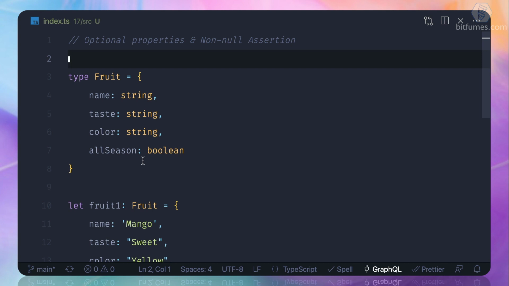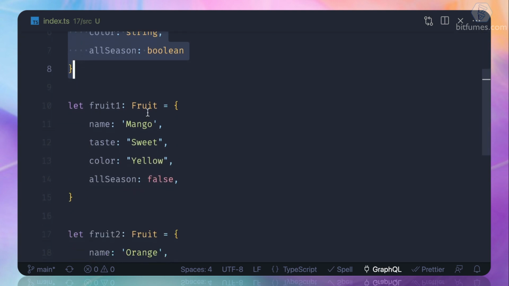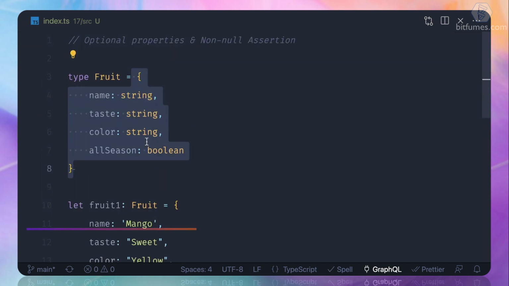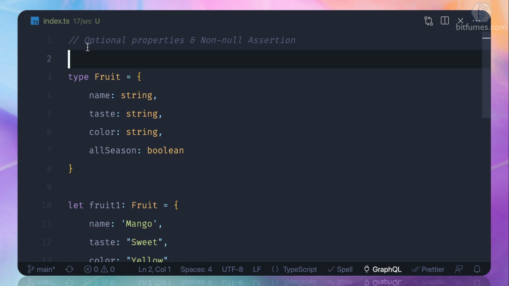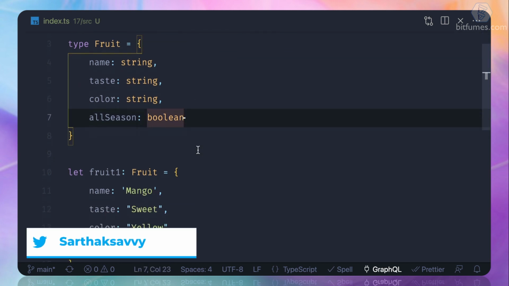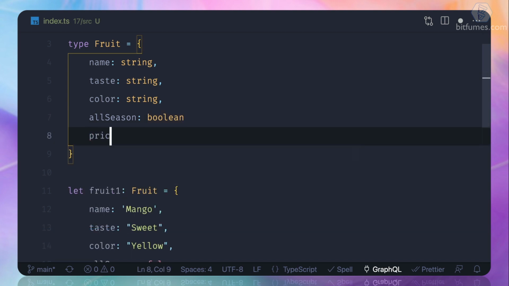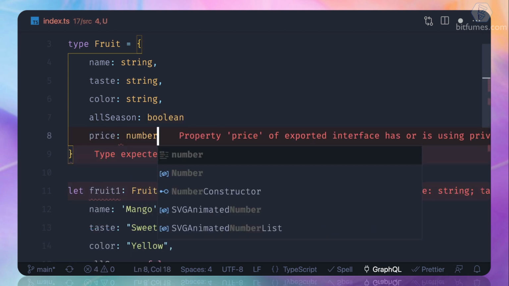One more time, we have the type of fruit with all these properties. Then we have a fruit one called mango and other things, and fruit 2 orange, similar. But things get really interesting when we talk about the optional properties. So suppose, just like previously, I want to add a price, and price should be number.